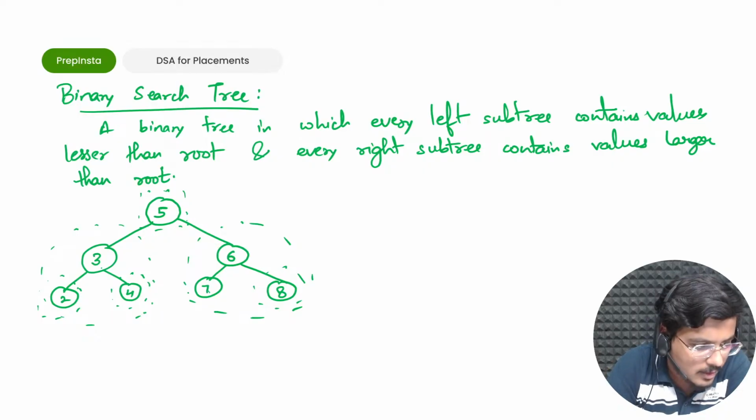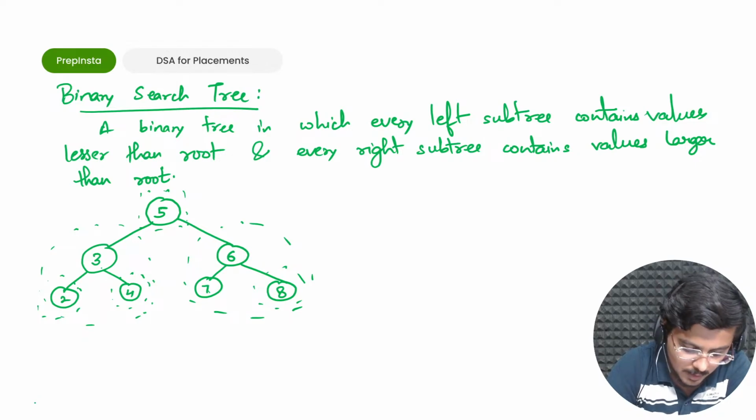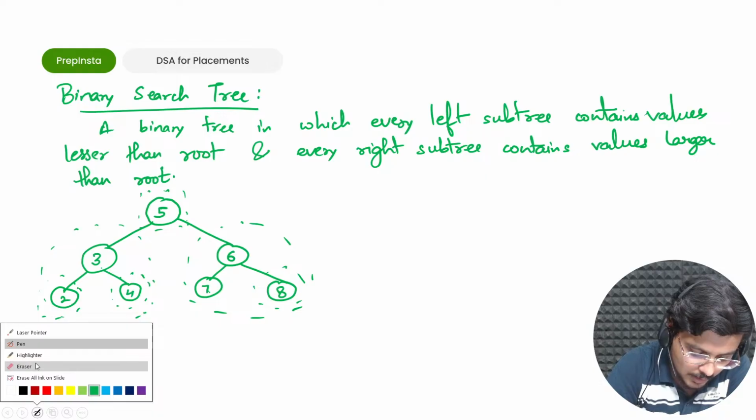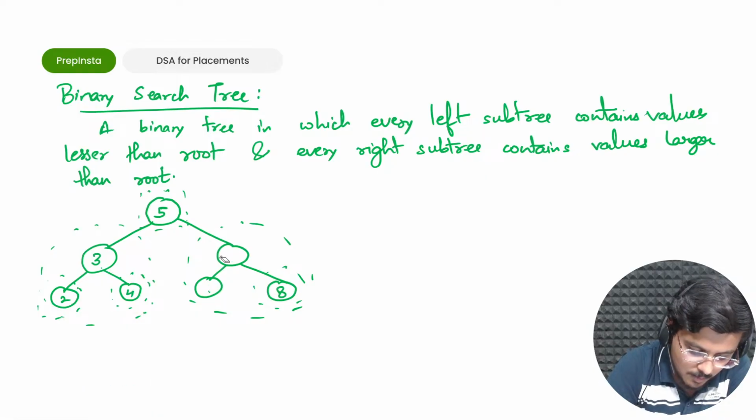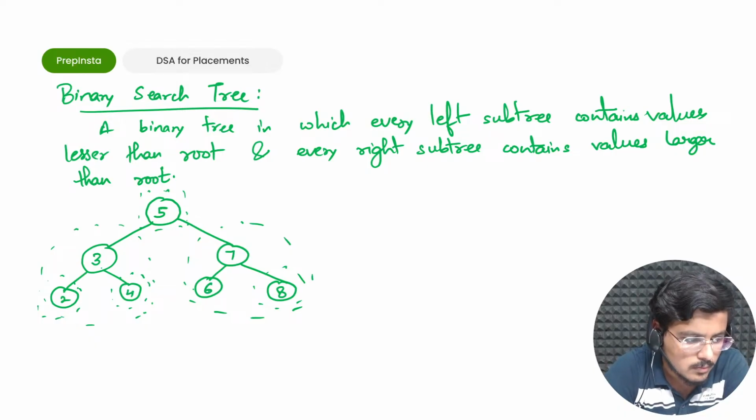But is this correct? Is the 7 correct? No, 7 is not correct. You need to have some other value here. For example, if I draw it like this, 7 and then 6. Is this correct now? Correct, Gayatri. Very good. So everybody got the proper answer to it.